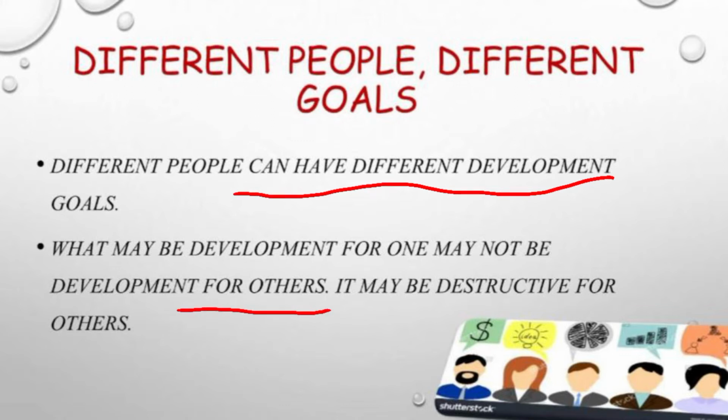For example, a doctor who is well trained wants to go and have his clinic in a village, in a rural area, and he will charge money from the people and he is developing. But he is not catering to the services for which he is appointed, that is, the government service or the hospital for which he is appointed.